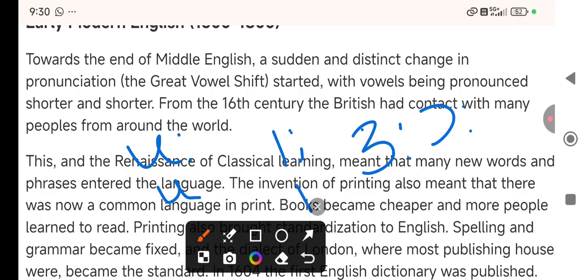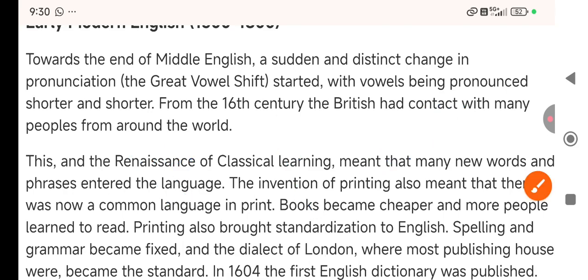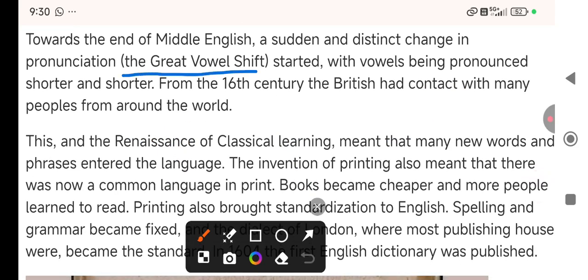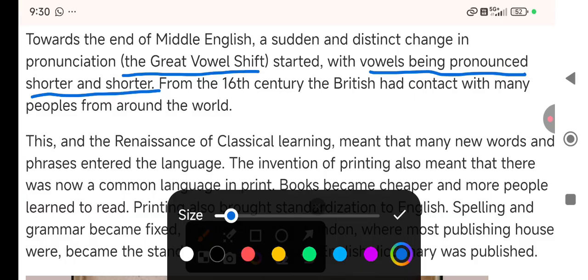And then the modern generation was not interested in speaking this way. So this is the very big change: the great vowel shift, vowels being pronounced shorter and shorter. So this was the first reason.